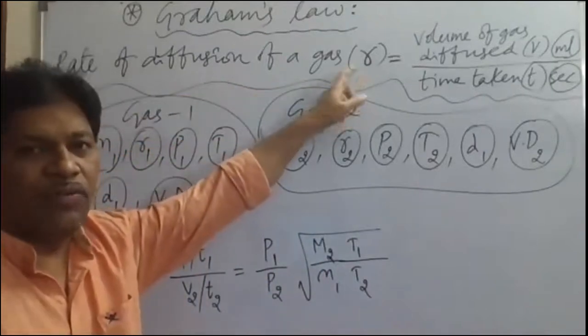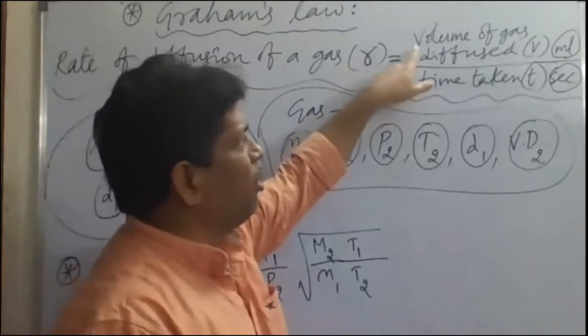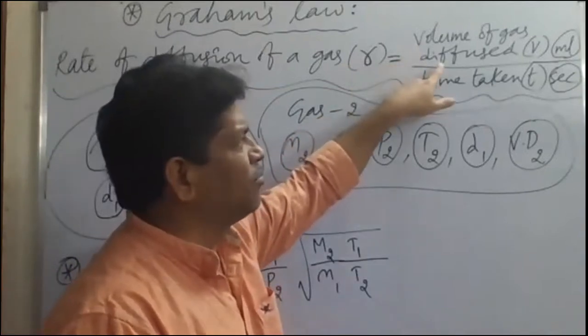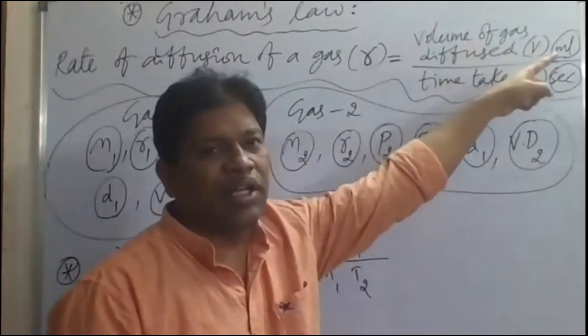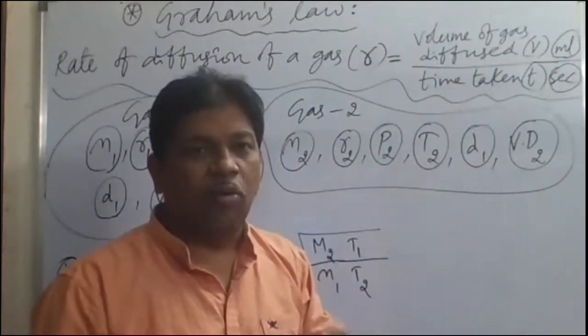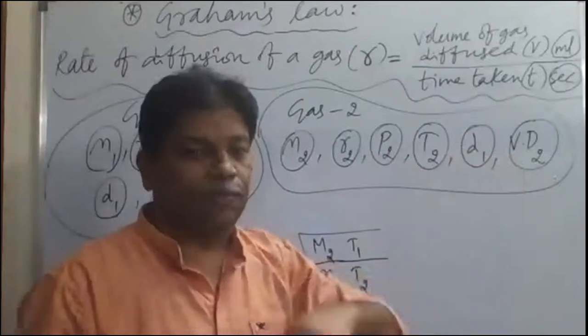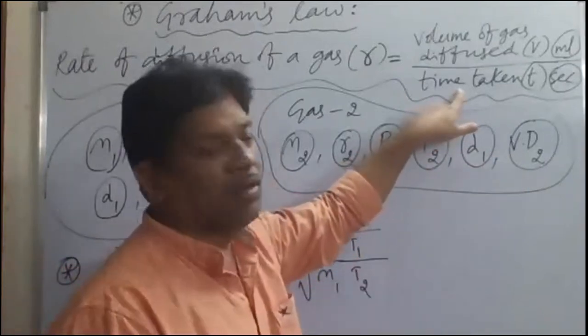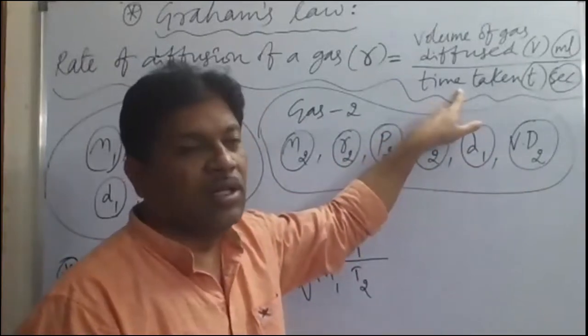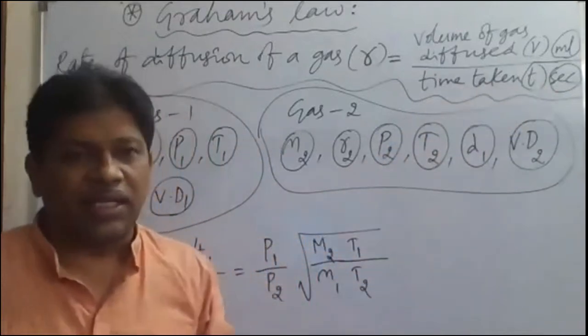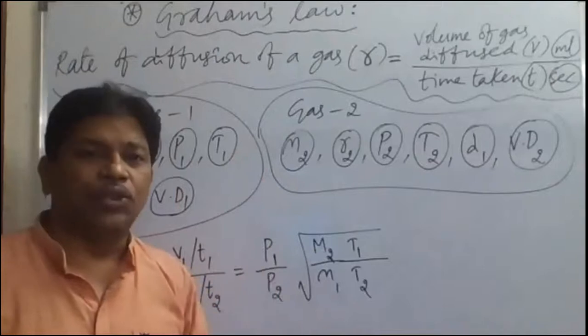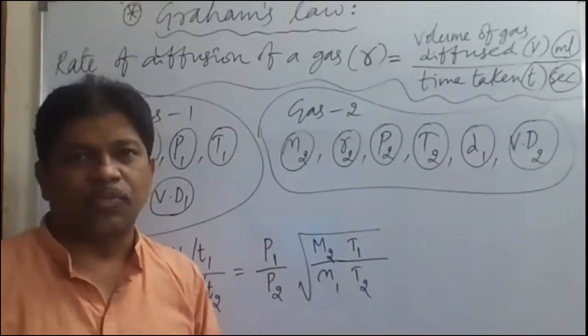The rate of diffusion of a gas is equal to the volume of gas diffused in milliliters, divided by the time taken for diffusion. Time should be taken in seconds and the volume diffused should be taken in milliliters.